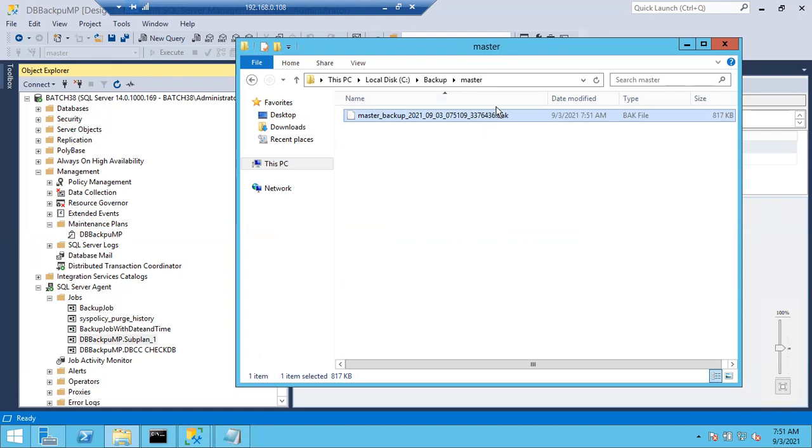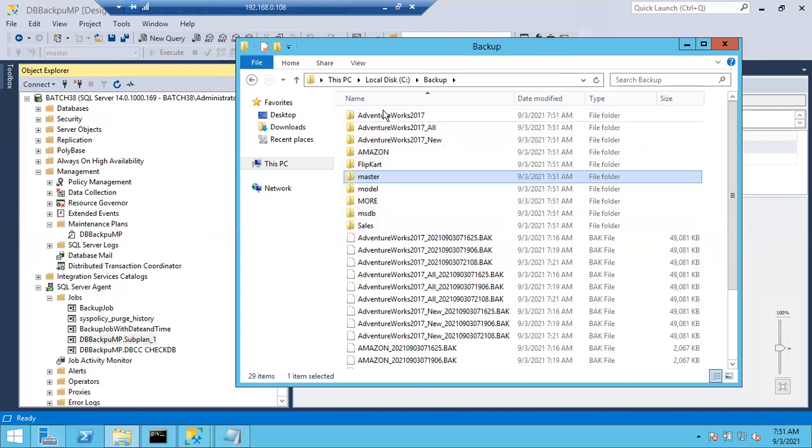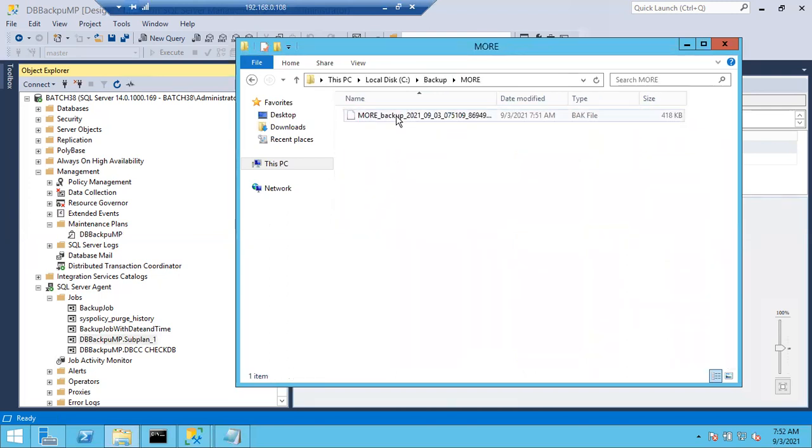See here, clearly it will be there. 2021-03-07 and the time, and something like this, one more number. Date, time, and another number is also going to be added. So like that it will create a backup for each database. It will create folders first. Inside that folder, it is going to create the database backup. For every database, whenever you run next time, again one more backup file will be generated. Why? Because you can see the date and timestamp here.